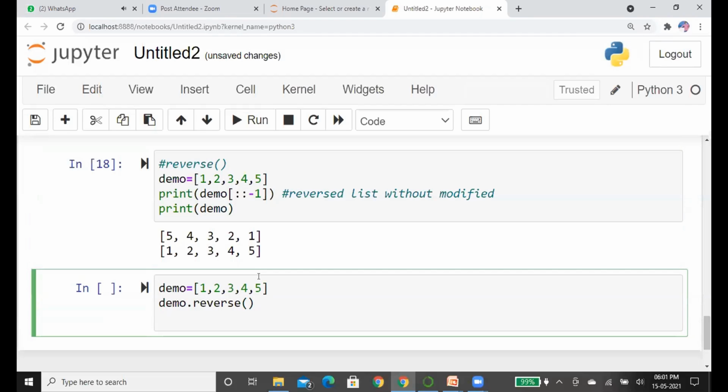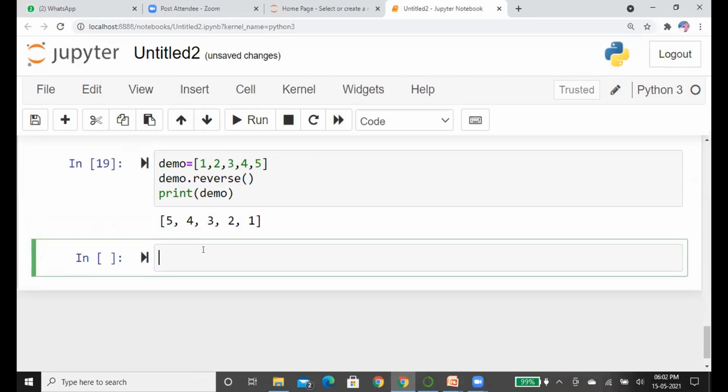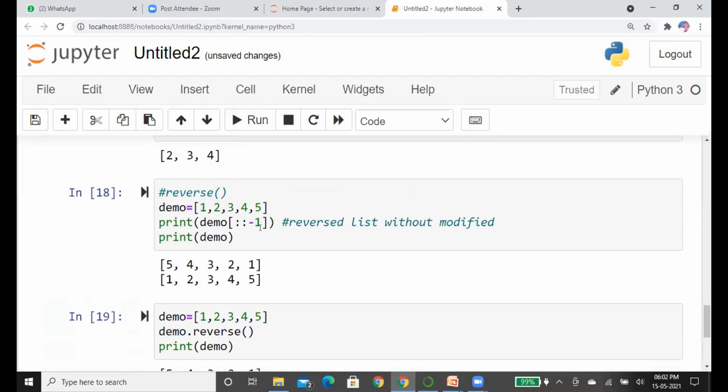See here, we have applied the reverse method on the list. Now we are going to print the original list. See, the original list is affected after applying the reverse function. By using this method, we can reverse the given list and it also modifies the original list. But to reverse without modifying, we can use this slicing option.